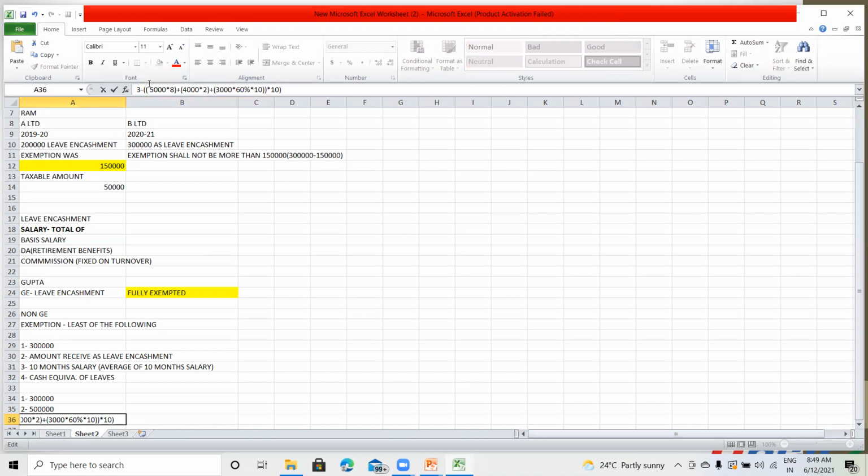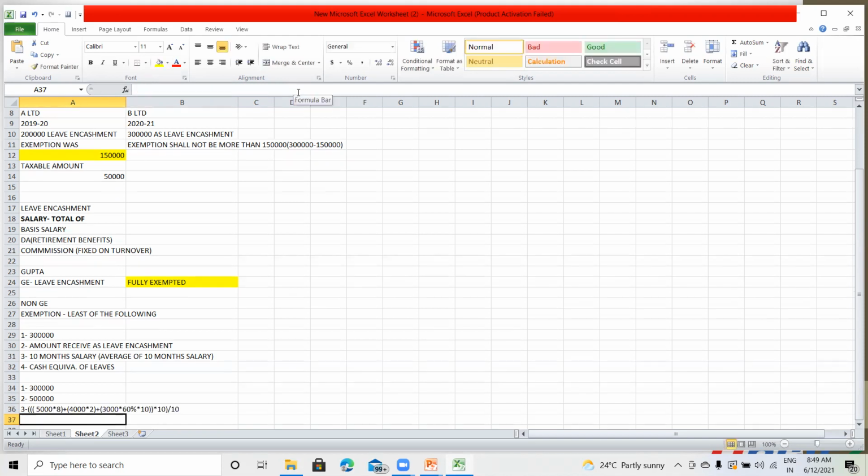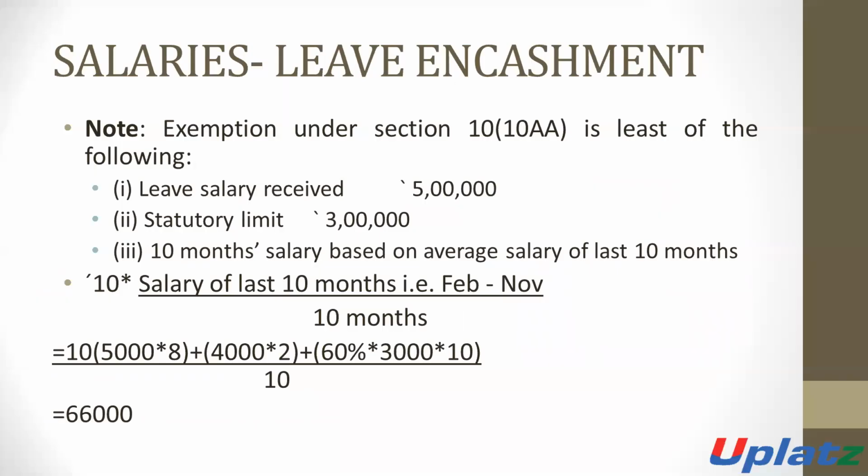Divided by 10, because we will calculate the average. So it will be 66,000 rupees. Means we will take the last 10 months' salary, from February to November.